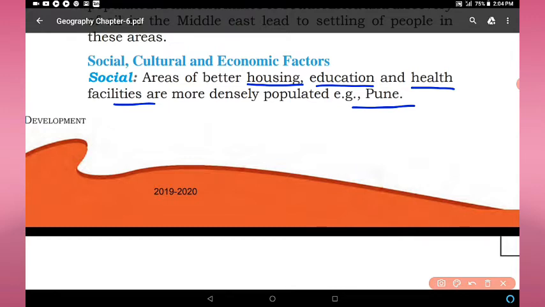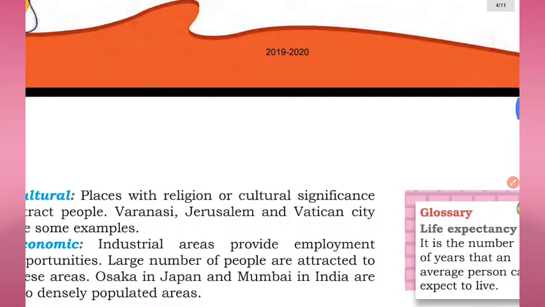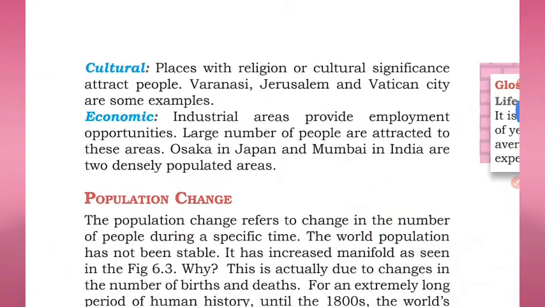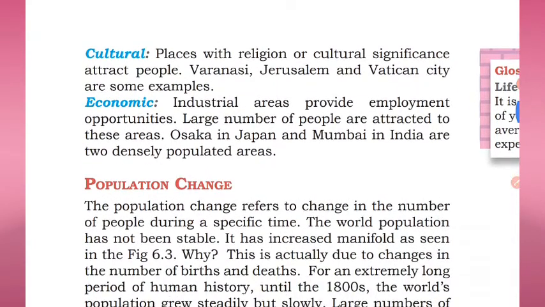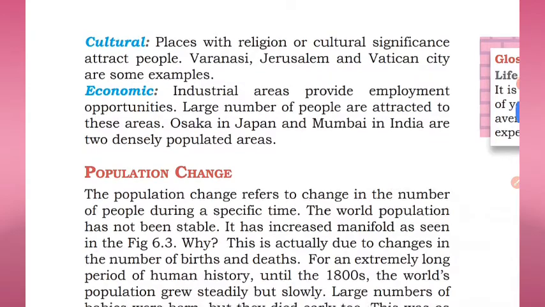These areas have good housing, education and health facilities. So most of these areas are densely populated. Social factor is very important because if society is good, people want to live there. If the society has crime and lack of facilities, people don't want to live there.